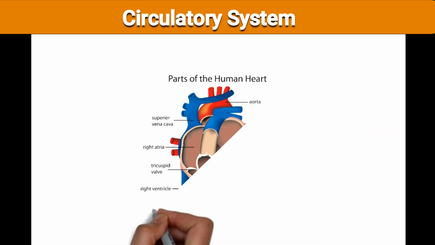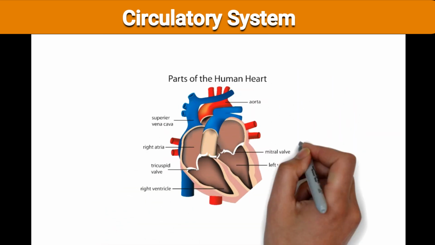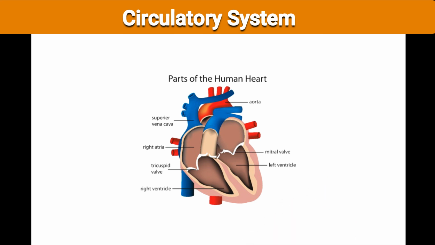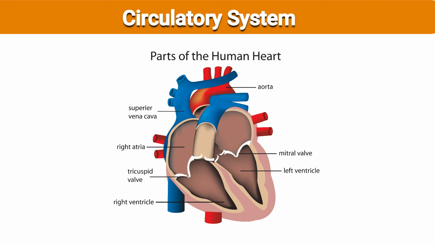See here, these are the parts of the human heart. The heart contains what? The aorta, which is the largest artery in the body. We have already seen it. It contains superior vena cava.